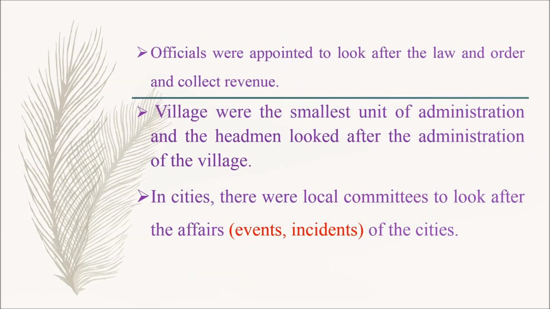Then officials were appointed to look after the law and order and collect revenue. Villages were the smallest unit of administration, and the headman looked after the administration of the village. In cities, there were local committees to look after the affairs of the cities. Here, affairs means events or incidents.